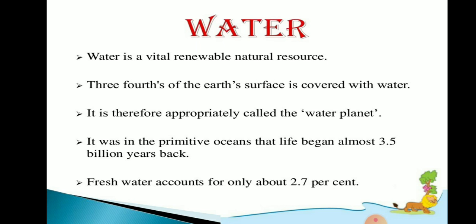And fresh water accounts for only 2.7%. Even though we have a lot of water on the earth's surface, usable fresh water is only 2.7%.